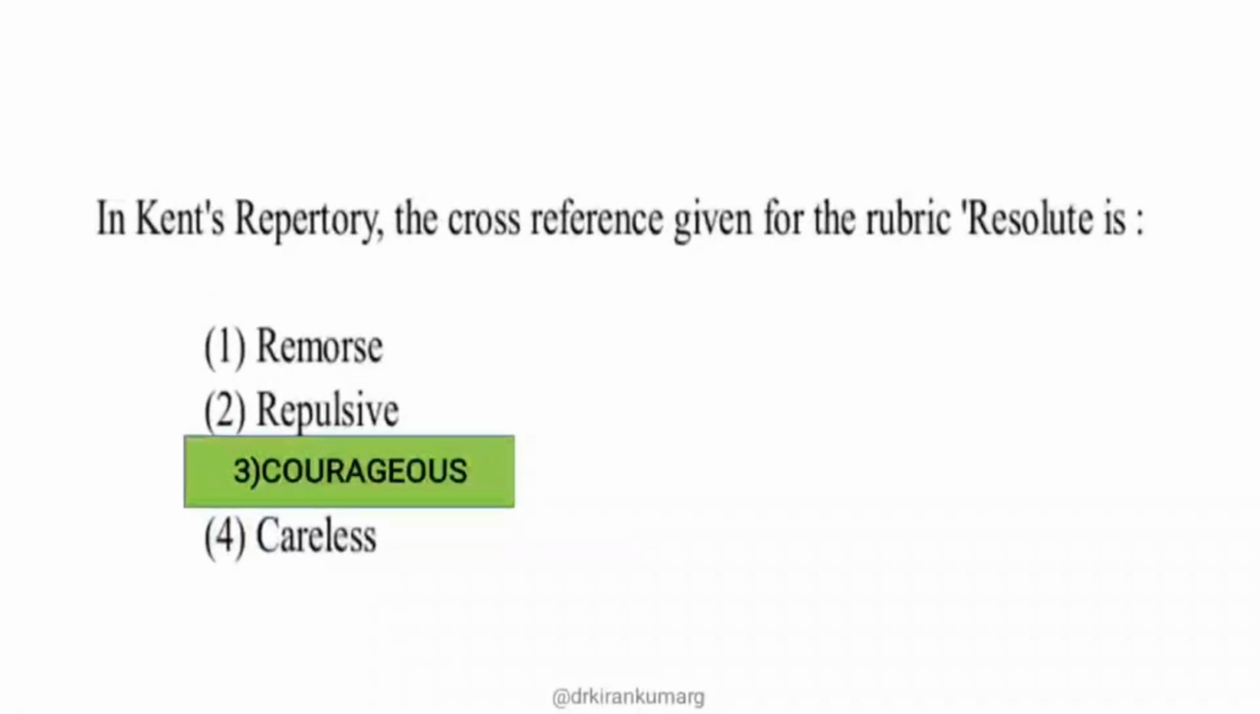Option 3, courageous, is the answer, and this is the confirmatory cross reference for the resolute rubric. There are two types of cross references. One we call the confirmatory cross reference, which means after the rubric the remedies are not given. Whereas if remedies are given after the rubric, that kind of cross reference is called a comparative cross reference.